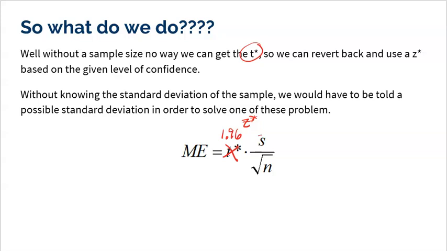Now, the other thing is S. I need to know a standard deviation. So in any problem that's going to ask you to solve for sample size, you will have to be given a standard deviation. Maybe it's a standard deviation from a previous sample, or you're given some information about what that standard deviation could be, because otherwise you can't solve the equation. So these problems are a little bit weird, but let me demonstrate one so you can see exactly what it would look like. And they're actually not that bad to solve.